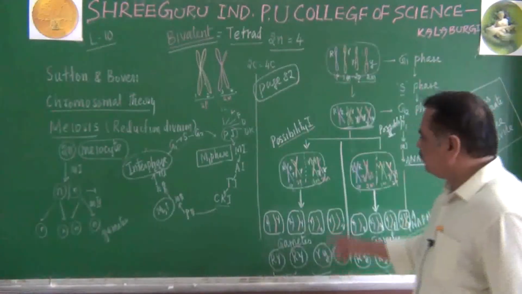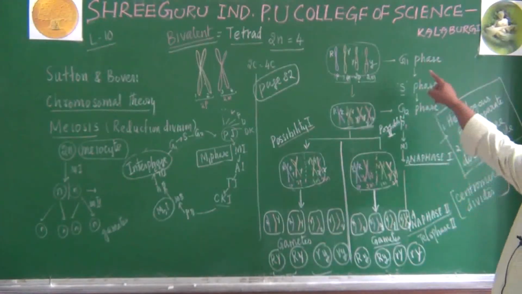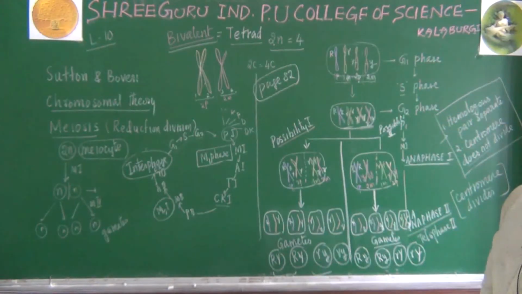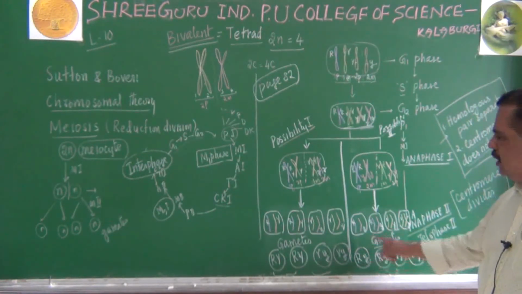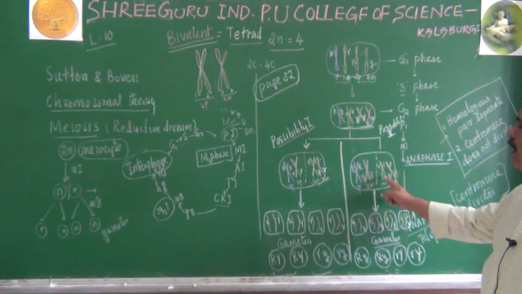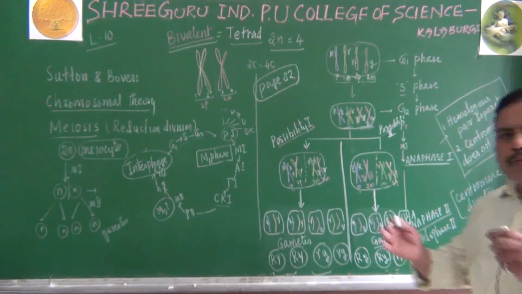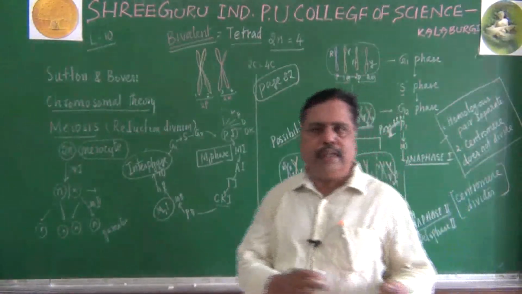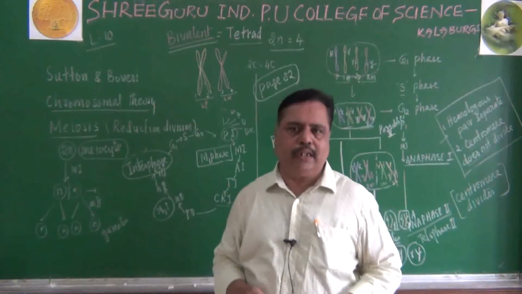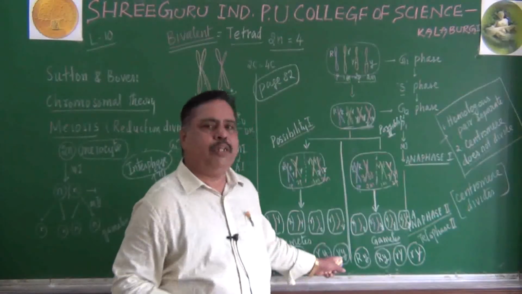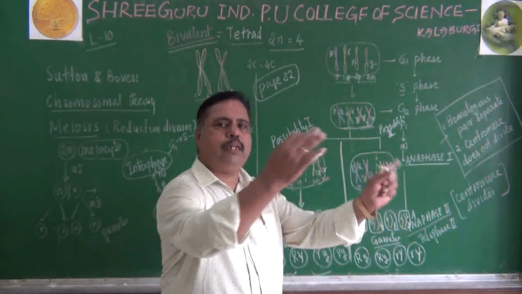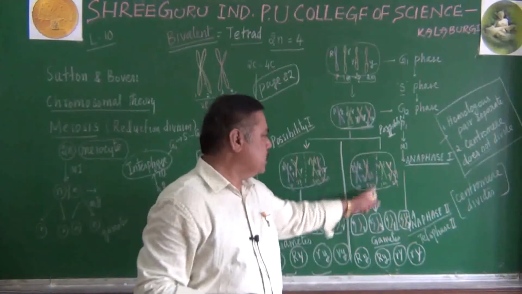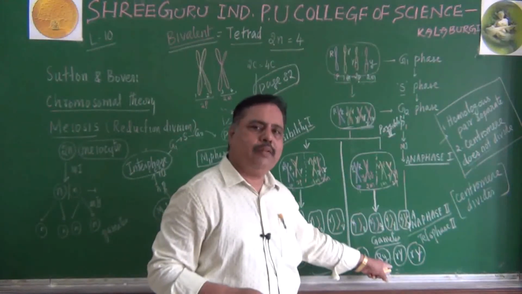Now you can appreciate this event of meiosis. When is it possible? How to get recombinant varieties? It is due to the segregation of chromosomes. If both paternal go one side and both maternal come one side, you will be getting parental combination. One paternal, one maternal, another paternal, another maternal, like that they separate, you will get recombinant varieties.